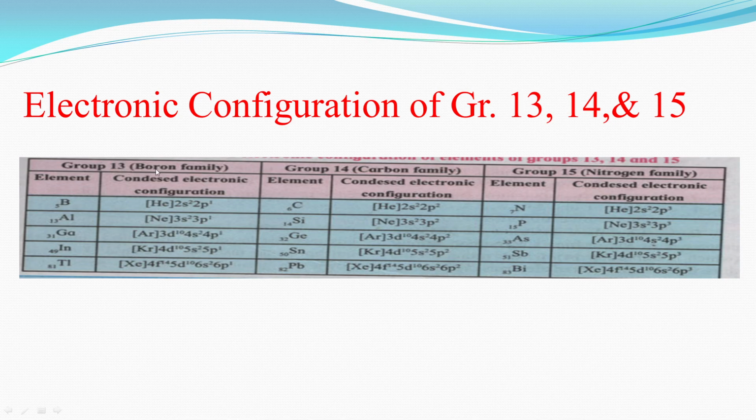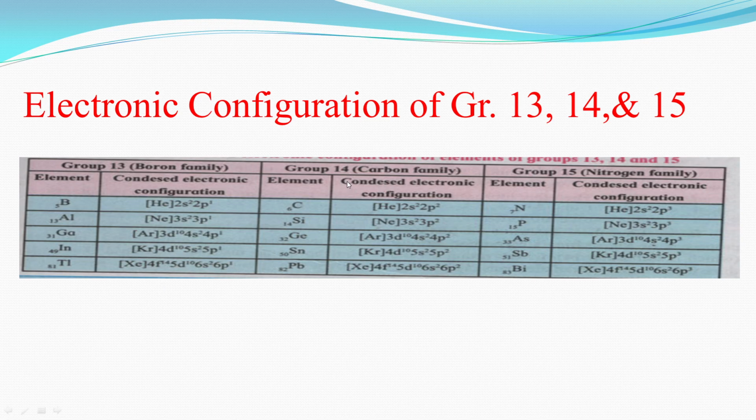Group 13 is the boron family, which contains boron, aluminium, gallium, indium and thallium. Here are the condensed electronic configurations: boron 2s2 2p1, aluminium 3s2 3p1, gallium 3d10 4s2 4p1, indium 4d10 5s2 5p1, thallium 4f14 5d10 6s2 6p1.